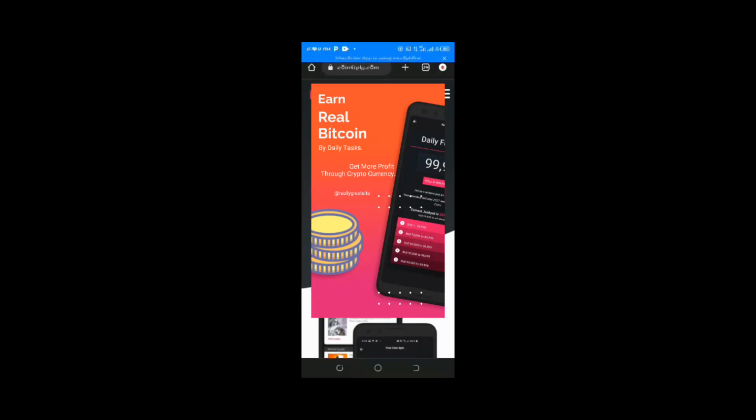Do your daily tasks on Cointiply. Hi, I am Blessing Chimigo. I will be showing you how to do your daily tasks on Cointiply.